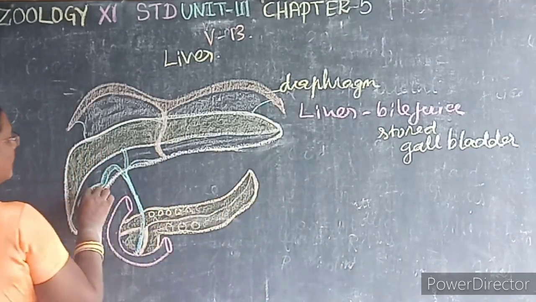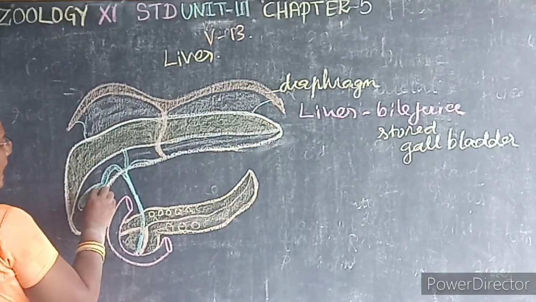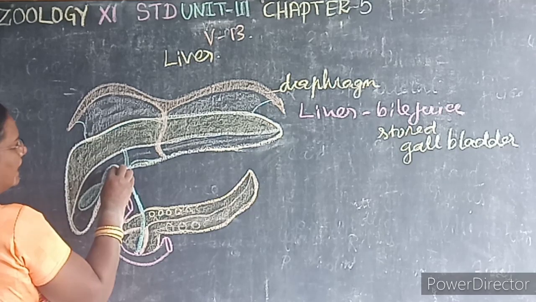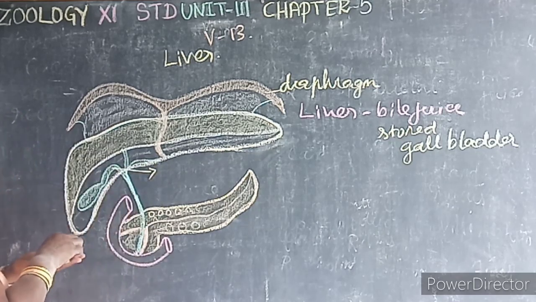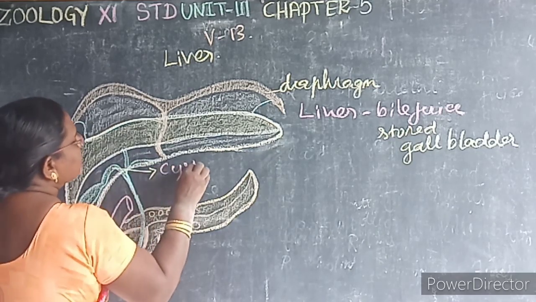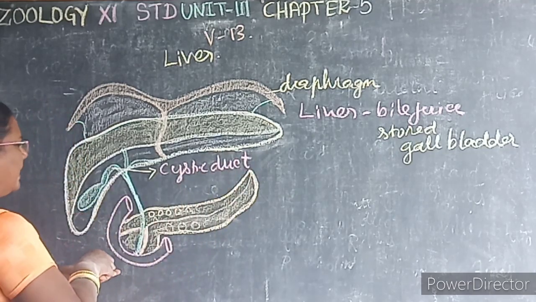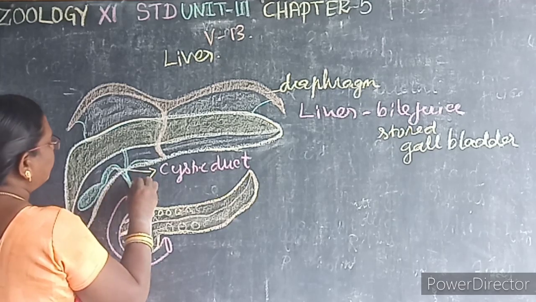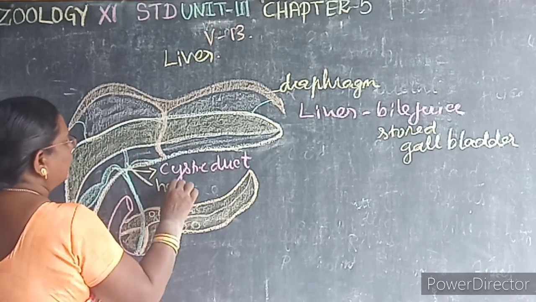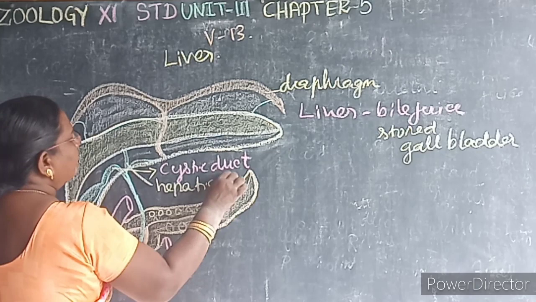See here, this is a gallbladder, and this gallbladder has a duct. That is called the cystic duct. Then the liver secretes what? Bile juice, and it has a hepatic duct.